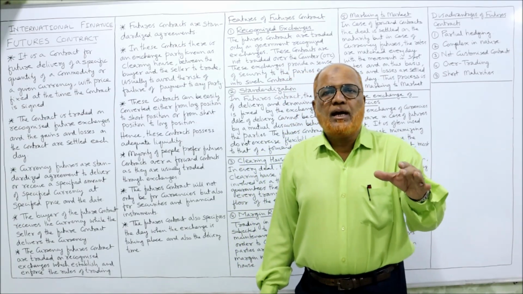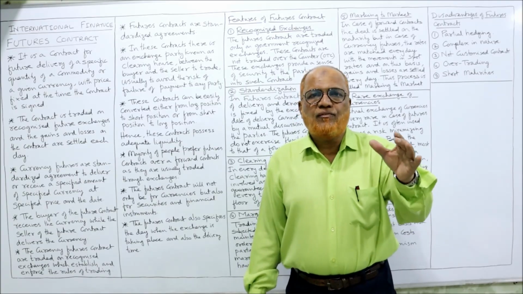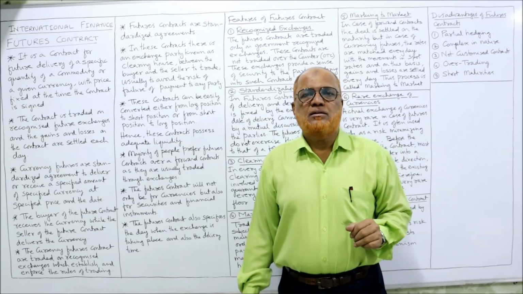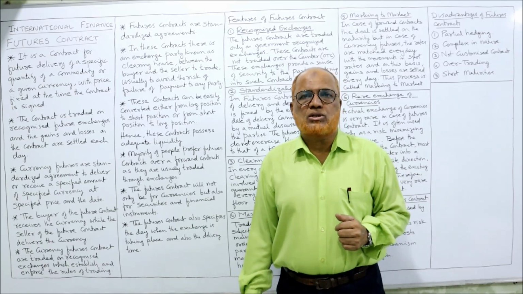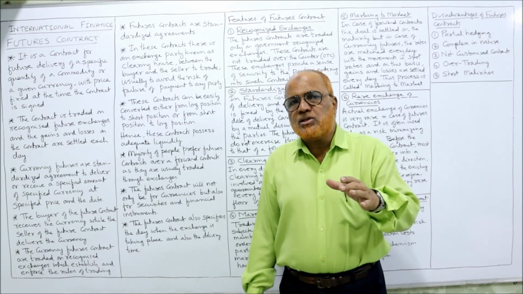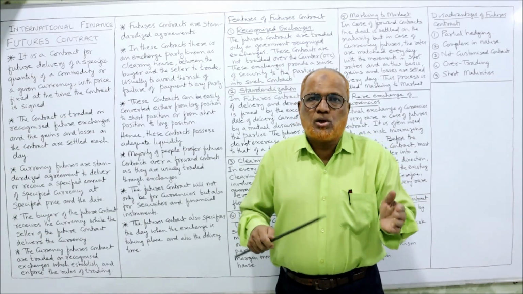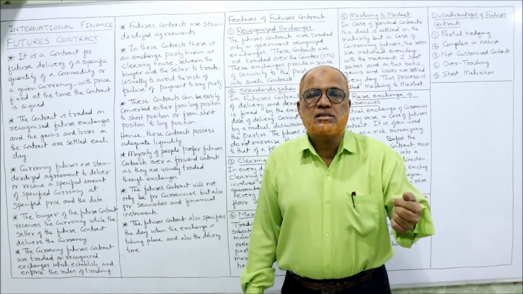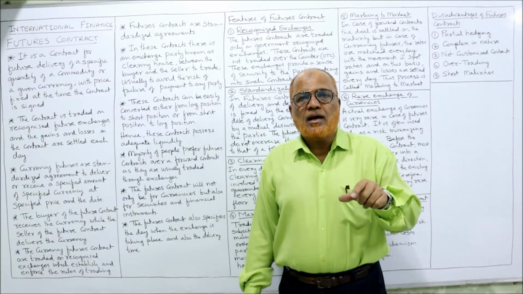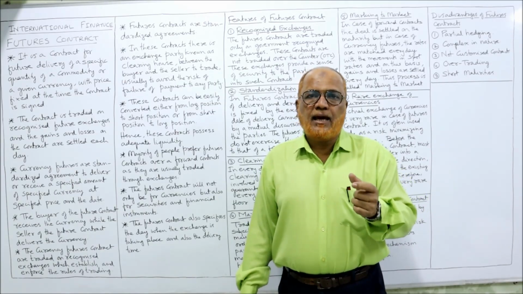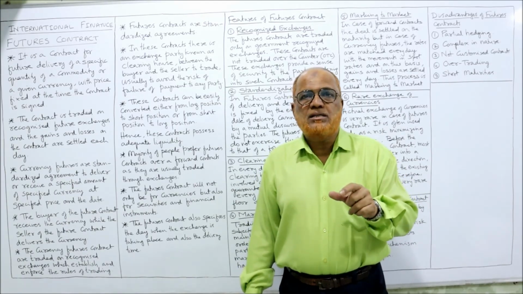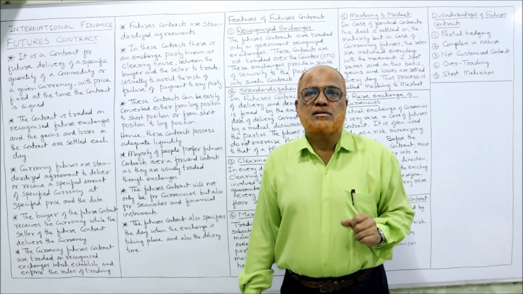The contract will take place on a recognized future exchange, just like stock exchange. Stock exchange is a place where securities are bought and sold. So future exchange is also there where future contracts are made. And secondly, the daily gain or losses will be adjusted on daily basis.